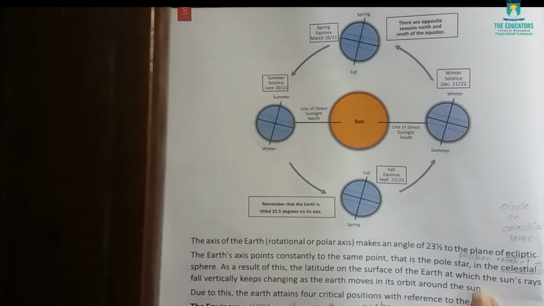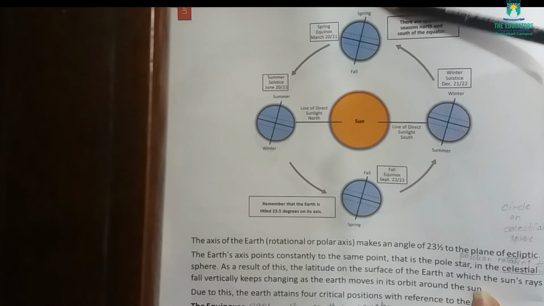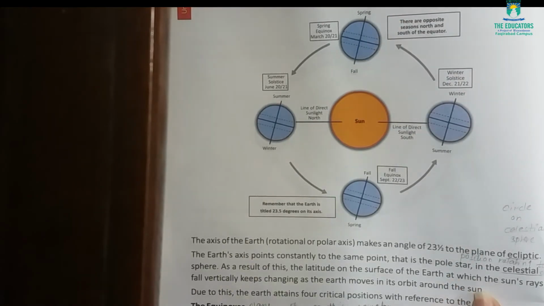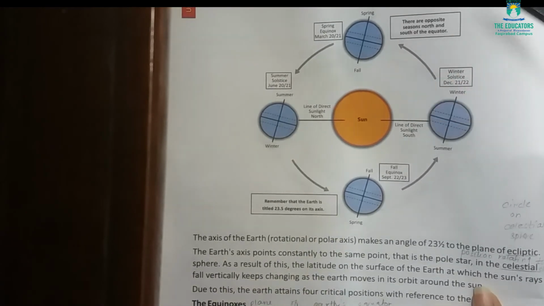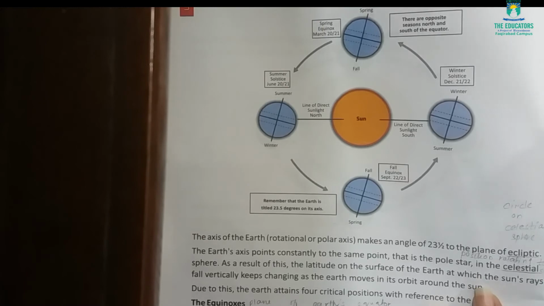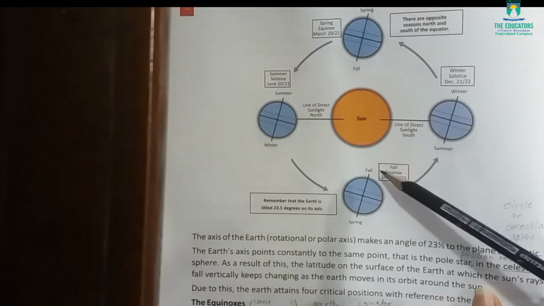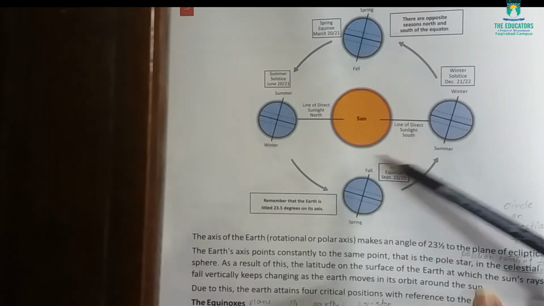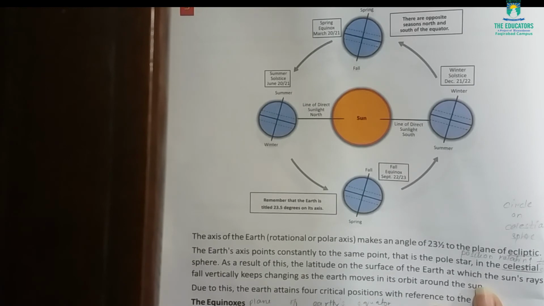I think equinoxes are clear to you, that when the sun rays fall vertically at the center of the earth, it causes the same duration of day and night. But it occurs in spring and autumn season. So what is the difference? The difference is basically that when the south pole is toward the sun, it will be spring season, and when the north pole is toward the sun, it will be autumn season. So now summer and winter solstice.